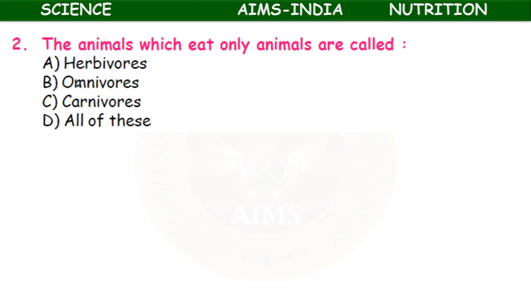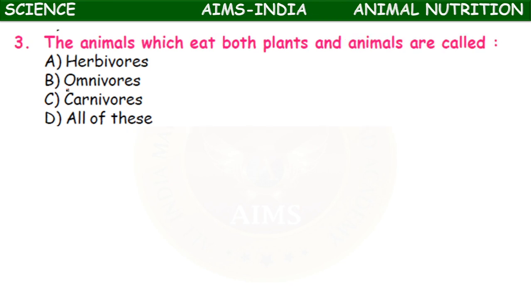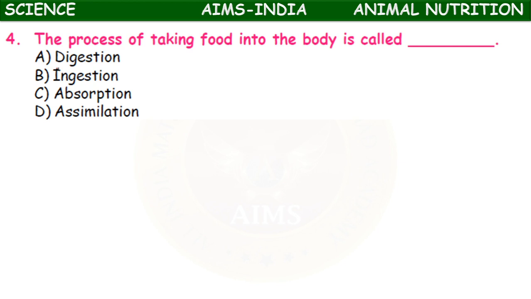Next, the animals which eat only animals, or flesh, are called carnivores. The animals which eat both plants and animals are called omnivores.